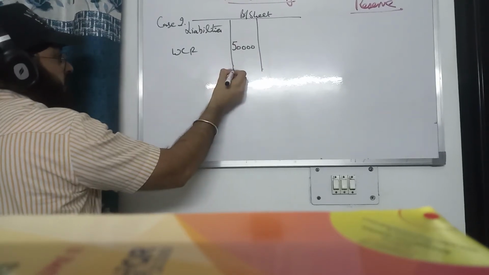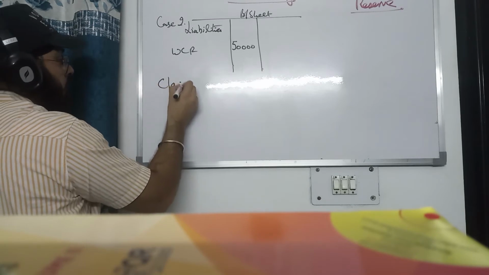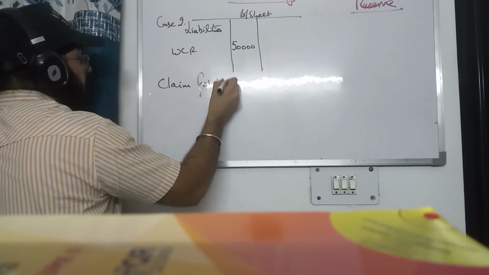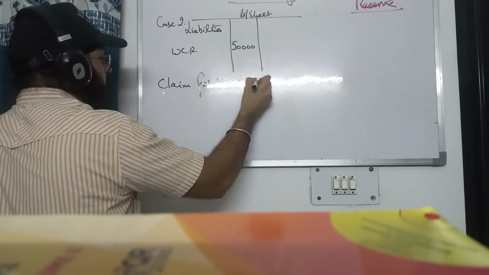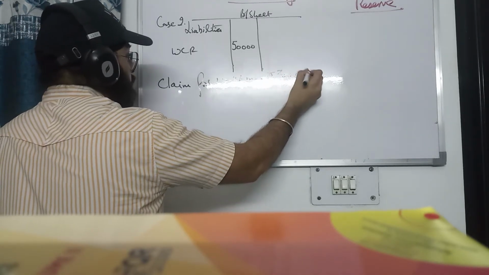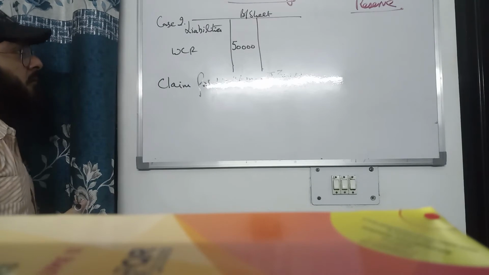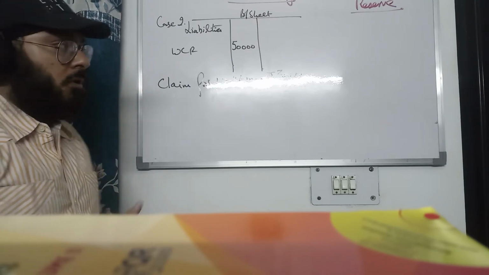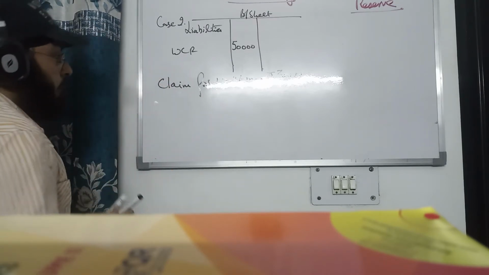In adjustments it is given: claim for workmen, say 30,000. Now what journal entry will we pass?